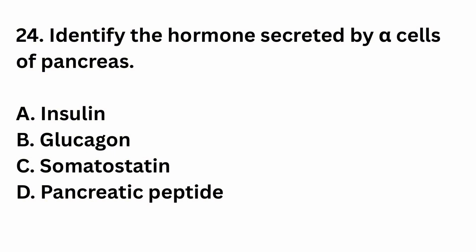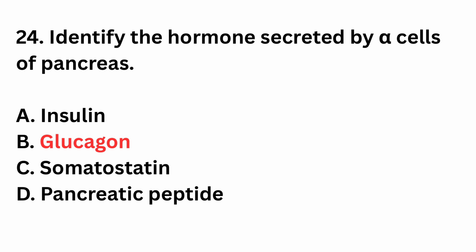Question number 24. Identify the hormones secreted by alpha cells of pancreas: insulin, glucagon, somatostatin, pancreatic peptide. The right answer is option B. Alpha cells secrete glucagon, which increases blood glucose. It acts opposite to insulin.